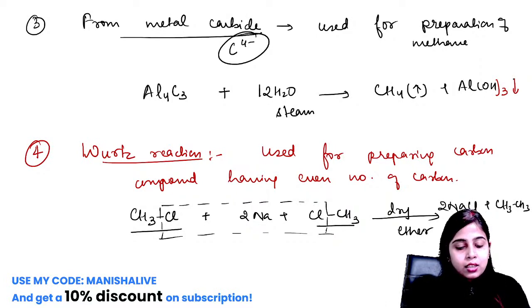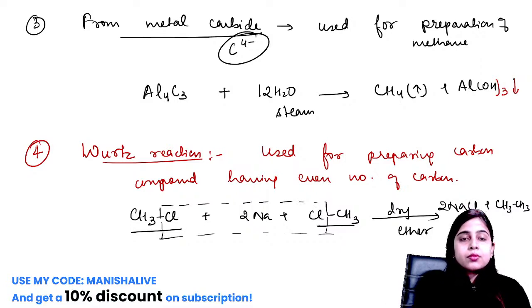So clear, everyone? I would like to tell you that every compound will have an IUPAC name and common names as well. Some compounds have their common names more popular than the IUPAC name. But if in the exam it is particularly mentioned that you need to use the IUPAC name only, then in that case the common name will not fetch you the marks. So this is all about the preparation of your methane and ethane.